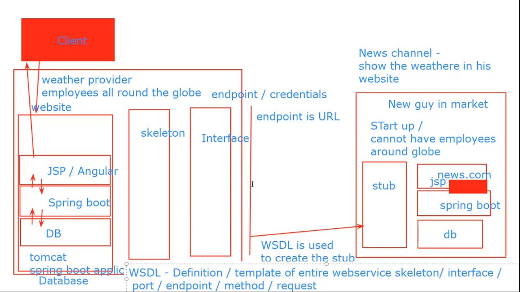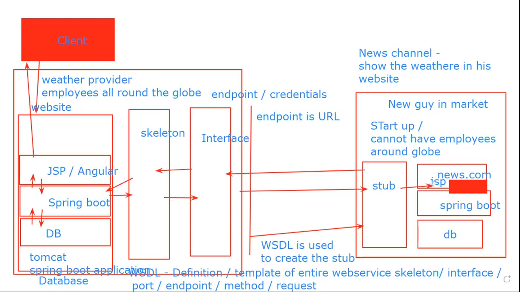So, what else did I miss? That's all. So this guy has created the stub using WSDL. Now the skeleton will access this layer, Spring Boot, the service layer. It won't go to JSP, it won't go to the database. Earlier, JSP was accessing Spring Boot. Now the stub, through the interface, will call this. Actually, it will start from here. The stub will call, it goes here, it accesses, then the response comes back.